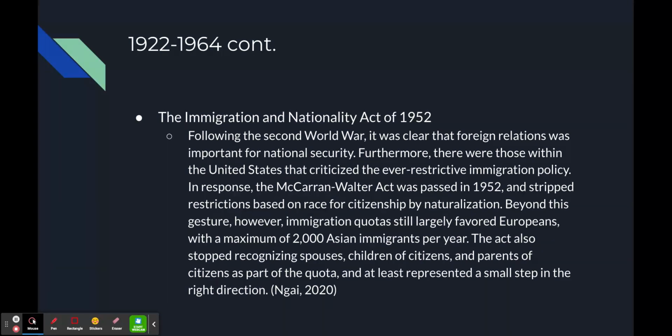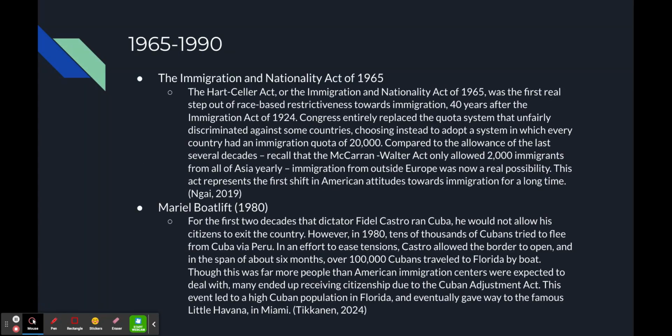This stripped any restrictions that were based on race for citizenship by naturalization, but the immigration quotas still were very restrictive against specifically Asian immigrants, with only 2,000 total Asian immigrants per year allowed into the United States. It was a small step in the right direction, but it was still very restrictive.